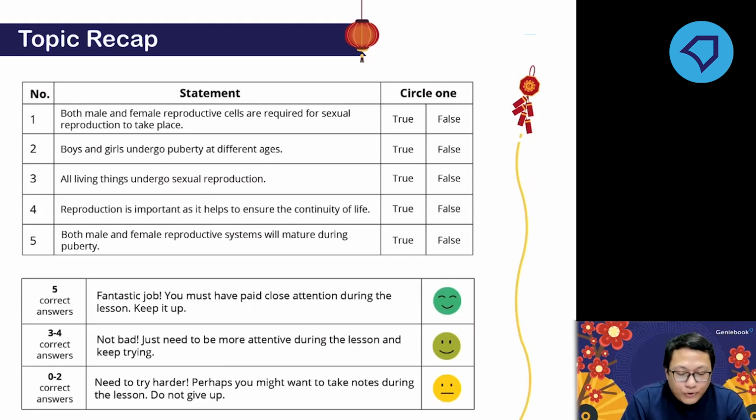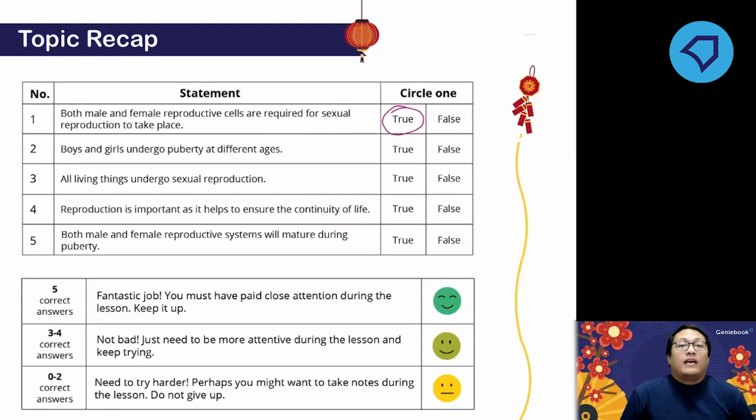Okay, so let's see. The first one: both male and female reproductive cells are required for sexual reproduction to take place. Is this statement true or false? Does sexual reproduction always involve male and female reproductive cells? Yes, it is true. Every sexual reproduction must require male and female reproductive cells.